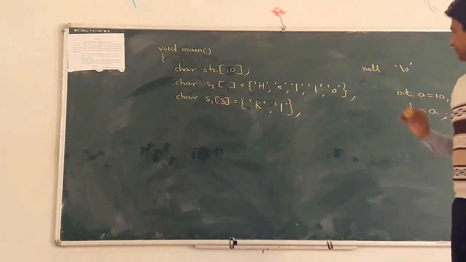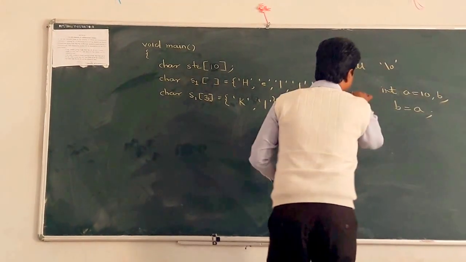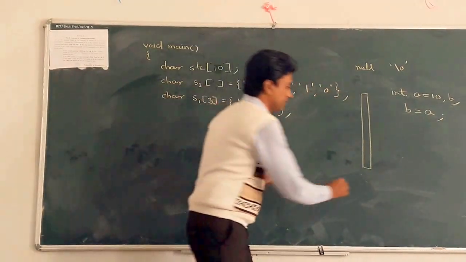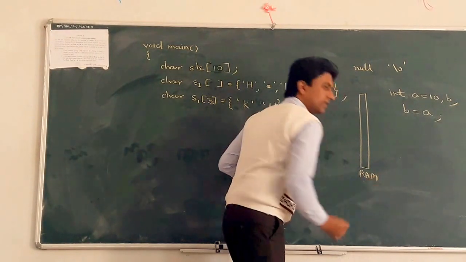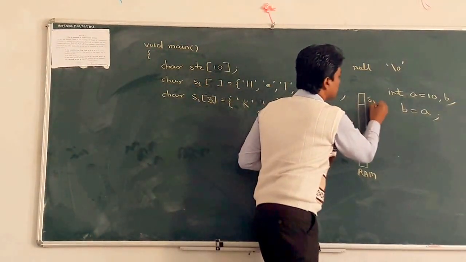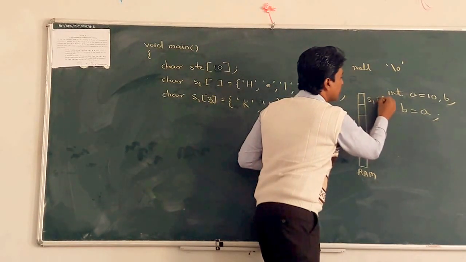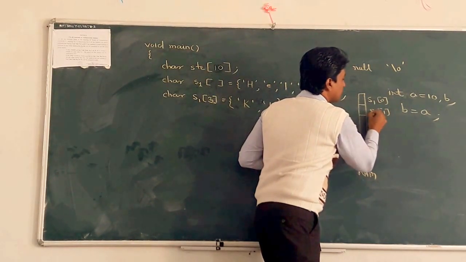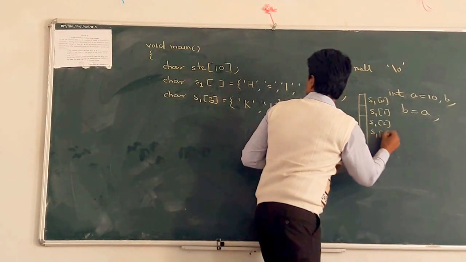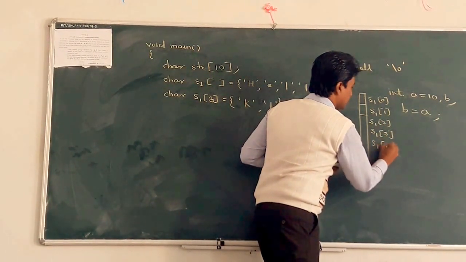For example, you can draw the memory management. This is your RAM, random access memory. Characters are stored. For example, how is this S1 string stored on the stack memory? S1 of 0, S1 of 1, S1 of 2, S1 of 3, and S1 of 4.